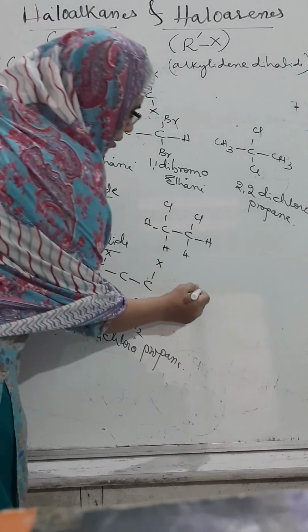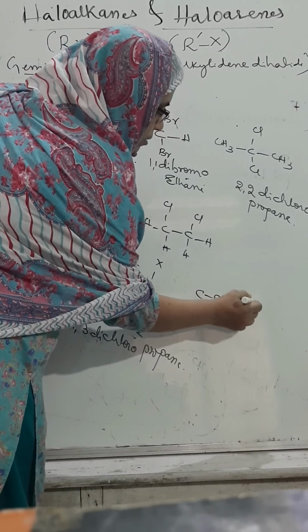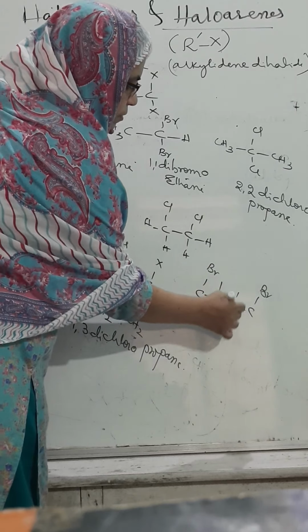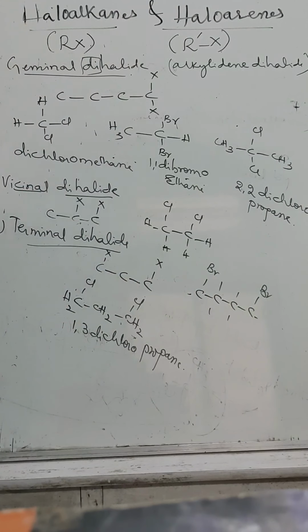Or we can write a chain of 4 carbon atoms, Br and Br, and the remaining are all satisfied by hydrogen. We can write it as what, tell me? 1,4-dibromobutane. So therefore, in case of geminal, two halide groups are linked to the same carbon atom. In case of vicinal, halide groups are linked to neighboring carbon atoms. Terminal, two halide groups are linked to the extreme ends, right end and left end.